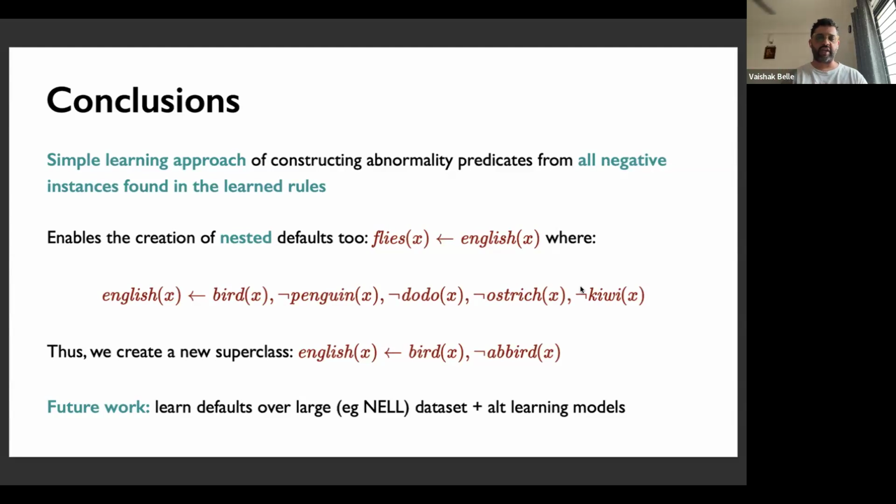So we show various cases of nested defaults and conflicting defaults, and a couple of these discussions appear in the paper. For future work, it would be interesting to learn defaults over really large data sets, an example being the Never-Ending Language Learner data set from CMU. And we also make an argument that we don't necessarily need to restrict ourselves to ProbFOIL. We might consider alternate learning methodologies such as Markov logic networks. And that's something we'd love to consider for the future.